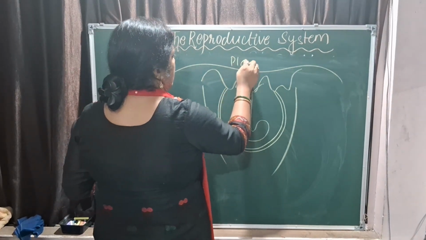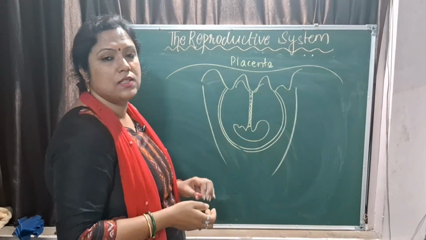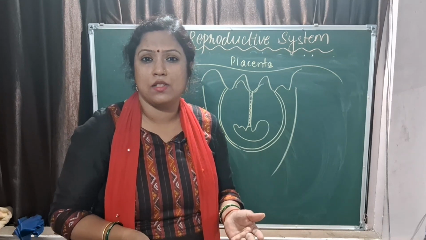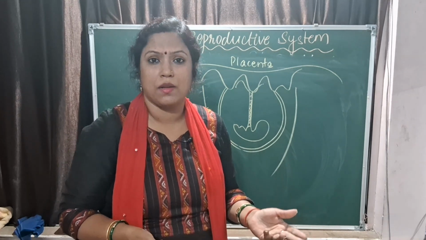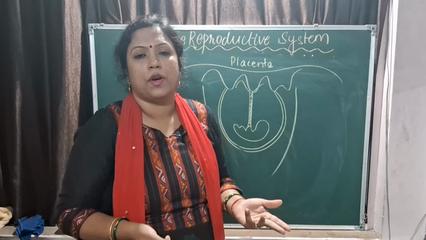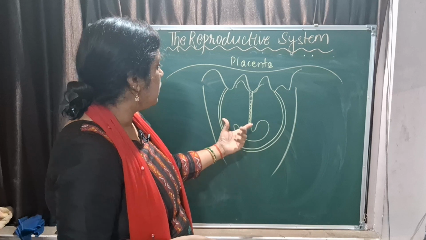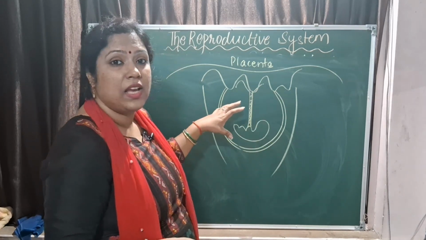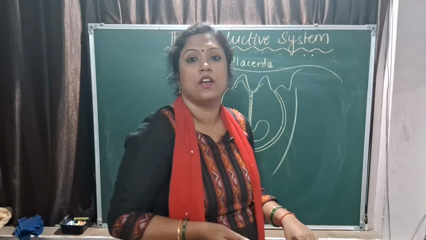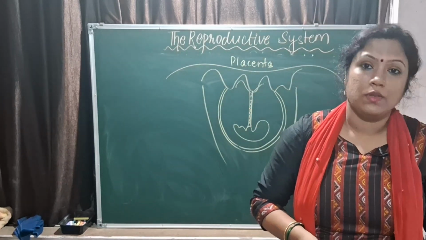You understood what is placenta? So what is the function of the placenta? Placenta is to absorb the shock. If there is any mechanical injury, the mother falls down, what will protect the baby? This fluid will protect the baby, and at the same time the fluid provides enough pressure on the baby for the specific growth. Is that clear? Any doubt?